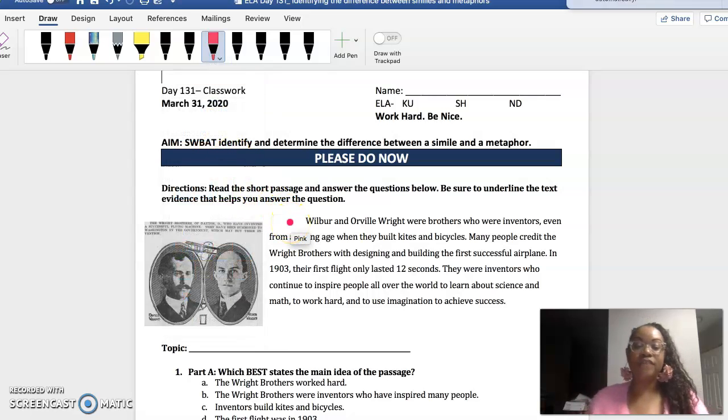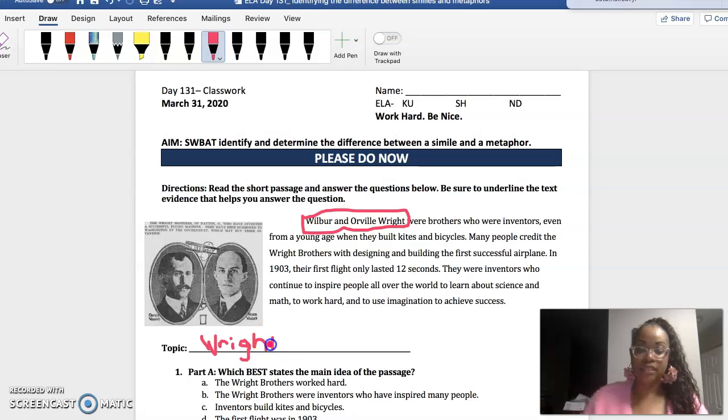Okay, so the first question asks for the topic, right? So I know that the topic is who the text is mostly about. So I know that this text is about Wilbur and Orville Wright, okay? So that is our topic. So here you could have put the Wright brothers, okay? And I'm just going to try to make it look as best as I can. Okay? The Wright brothers.